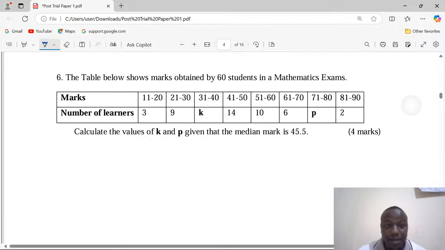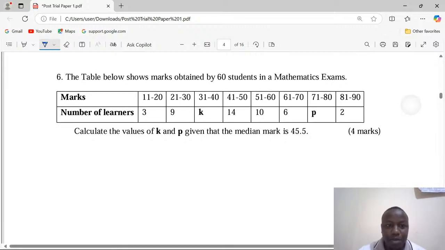Number 6 is on statistics. The table below shows marks obtained by 60 students in a mathematics exam. 60 students, very important. So we have the marks in classes from 11 to 20, 21 to 30, all the way to 81 to 90. Then we are given the number of students for the particular classes: 3, 9, K, 14, 10, 6, P, and 2. Calculate the values of K and P, given that the median mark is 45.5.